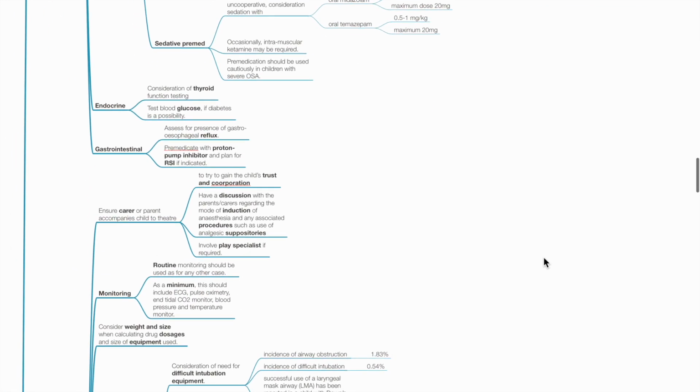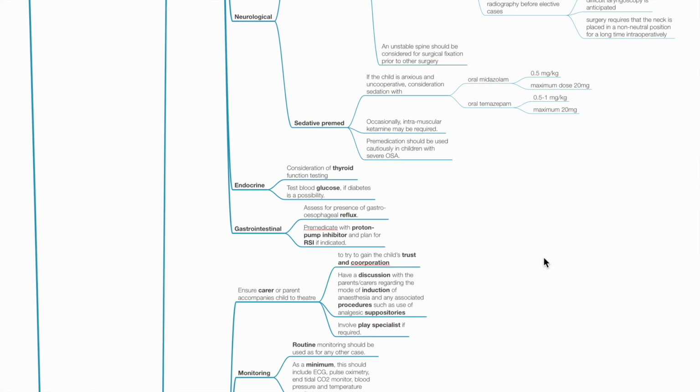Sedative pre-medication. If the child is anxious and uncooperative, consider sedation with oral midazolam or temazepam. Occasionally, IM ketamine may be required. Pre-medication should be used cautiously in patients with severe OSA. Endocrine. Consider thyroid function and blood glucose testing.